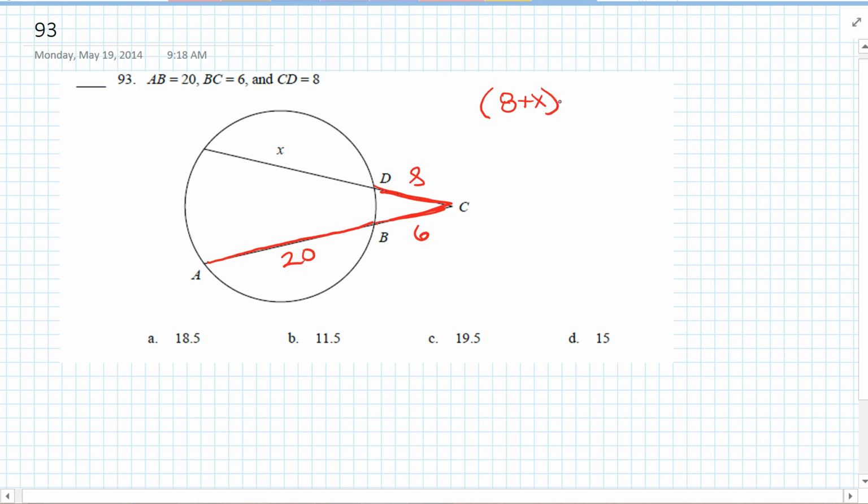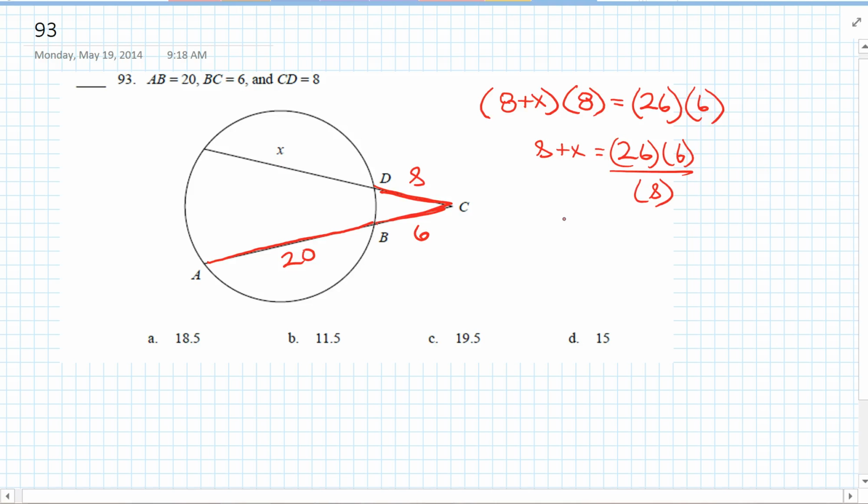That's the entire length. So their length times the part outside the circle, which is 8, is equal to the length of the other line times its outside part. So we get 8 plus x times 8 equals 26 times 6. Then I got 26 because it's just 20 plus 6. So I get 8 plus x equals 26 times 6 over 8.